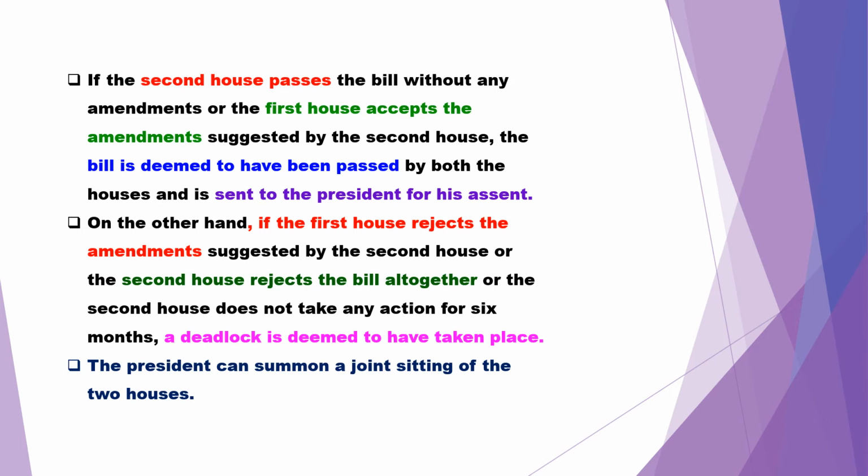But on the other hand, if the first house rejects the changes that are suggested by the second house, or if the second house rejects the bill altogether, or if the second house does not take any action on that particular bill for more than 6 months, here a deadlock is deemed to have taken place. If a deadlock has taken place, then the president can summon a joint sitting of the two houses. A joint sitting means the members of Lok Sabha and Rajya Sabha will sit together and discuss this bill, and then after discussion they will vote.